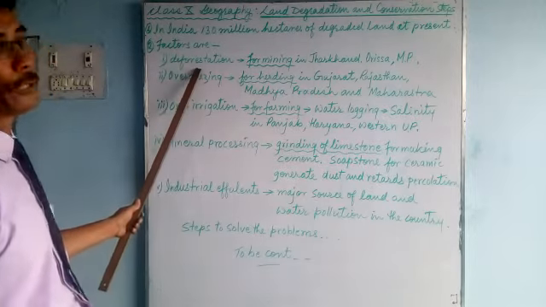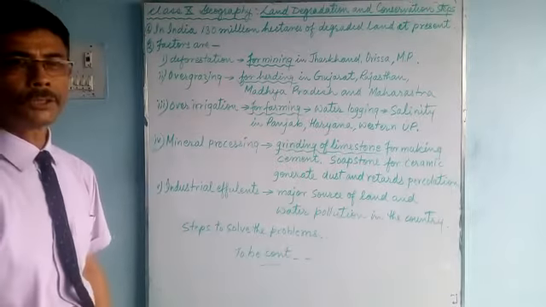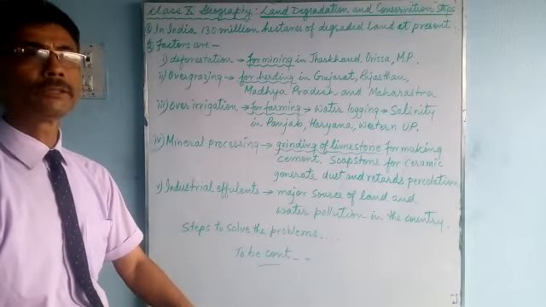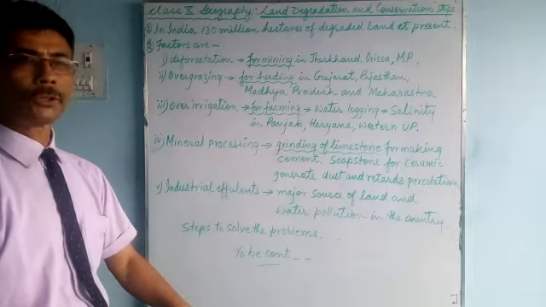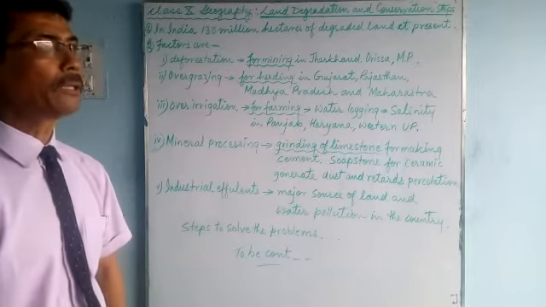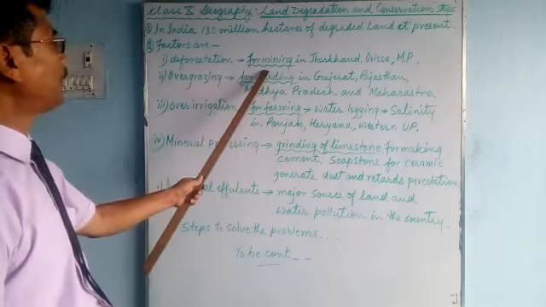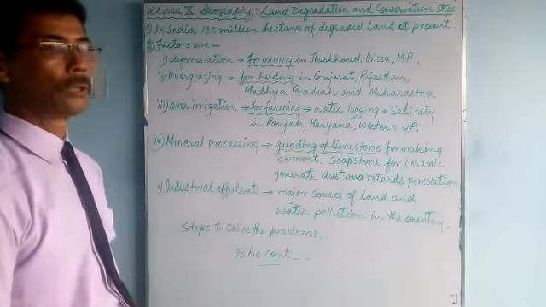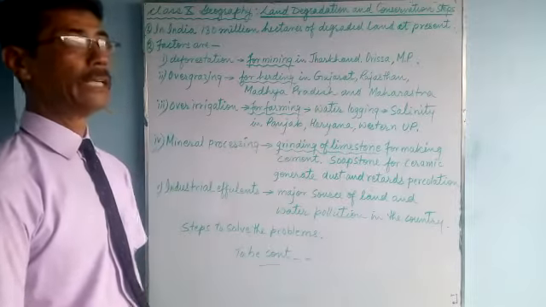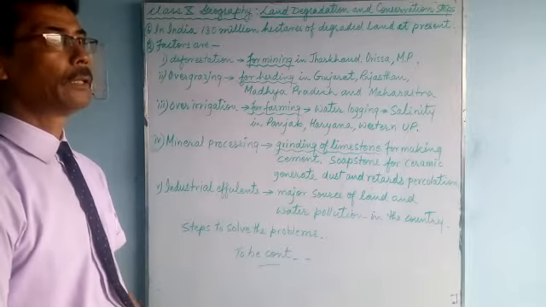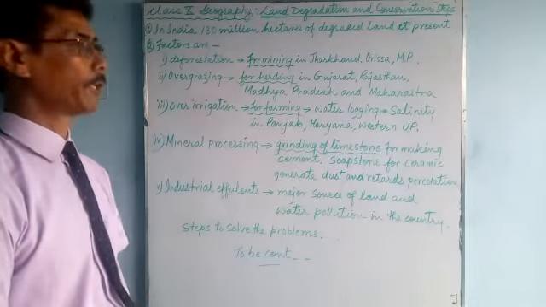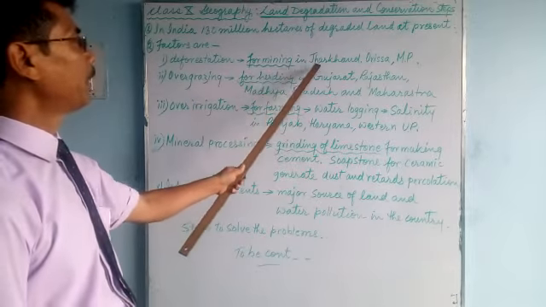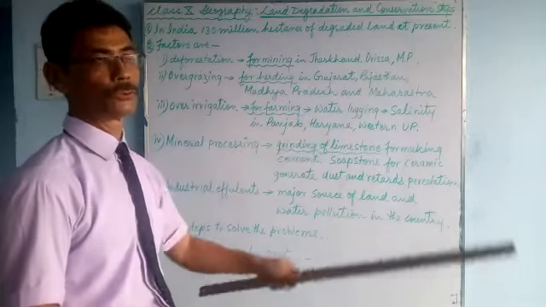Factors are deforestation. Deforestation takes place for various purposes, for raw materials and for construction work. But the main cause of deforestation is mining, especially in Jharkhand, Odisha and Madhya Pradesh. For mining, they clear big areas of forest.